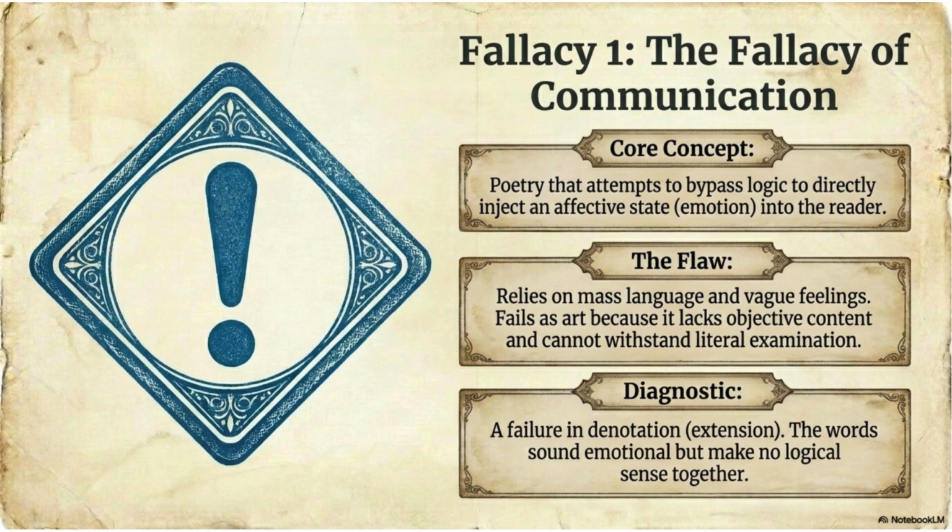The flaw. Now look at the second box. It says, relies on mass language and vague feelings. This connects directly to the earlier slide about propaganda. Mass language is language designed for large audiences. Examples include political slogans, advertisements, campaign speeches, propaganda. Such language often focuses on emotional effect rather than artistic truth.